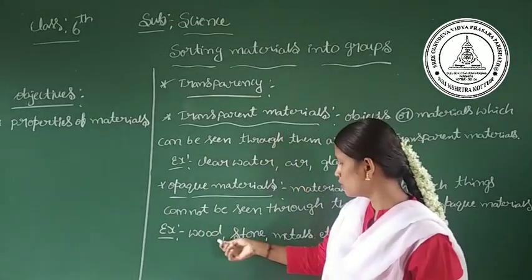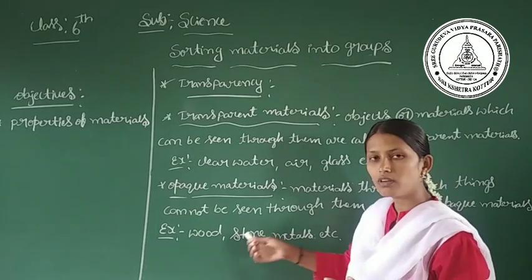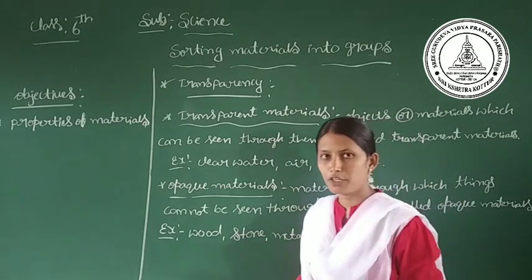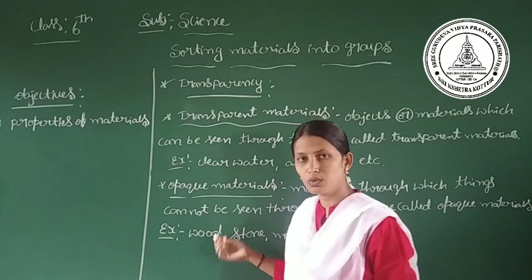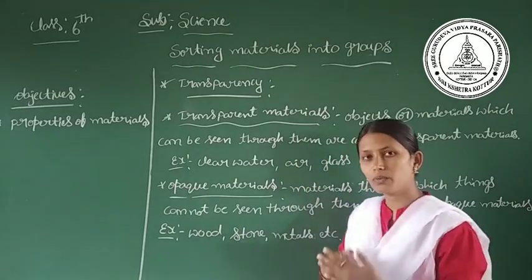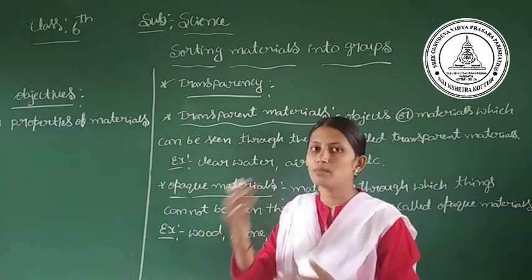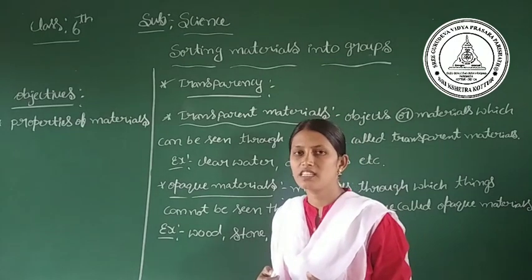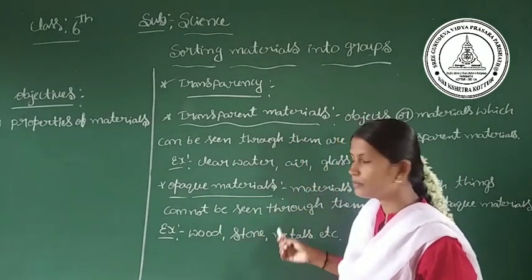Another example: wood, stone, metals. So these are some of the opaque objects. Through the stone, through the wood, and through some of the metals we cannot see other objects. So we consider these as opaque objects.